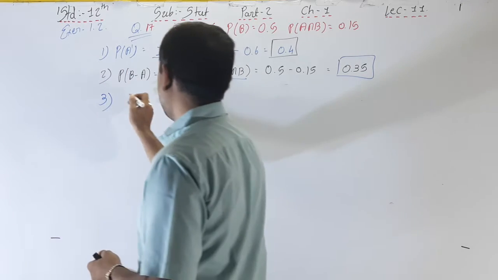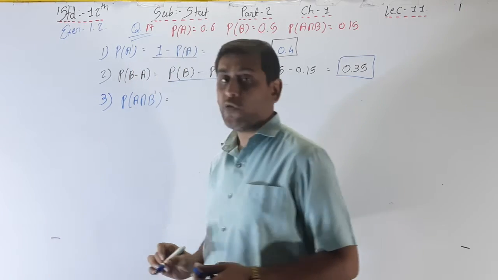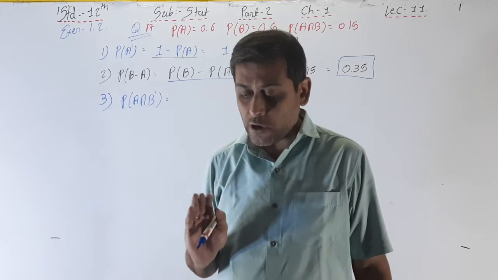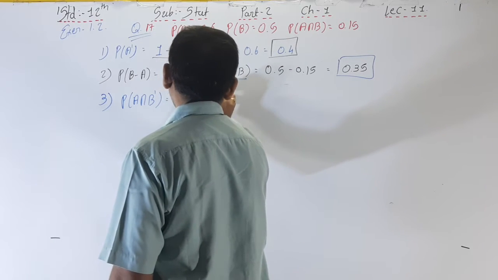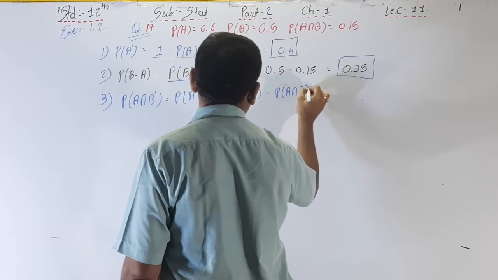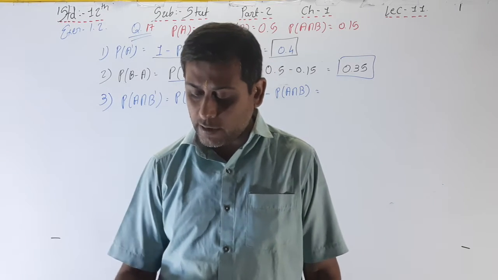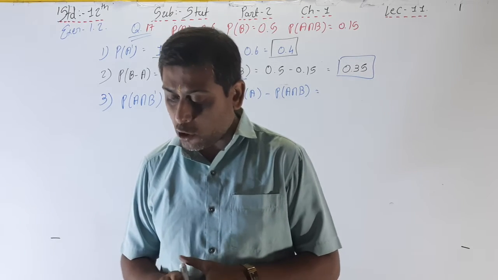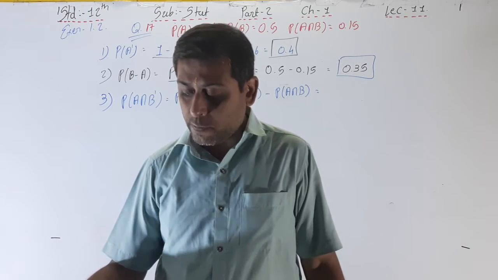P of A intersection B dash. What does that mean? Here it is A minus B. P of A intersection B dash means P of A minus B, which is equal to P of A minus P of A intersection B. If you want to find the formulas for that, see page number 17.